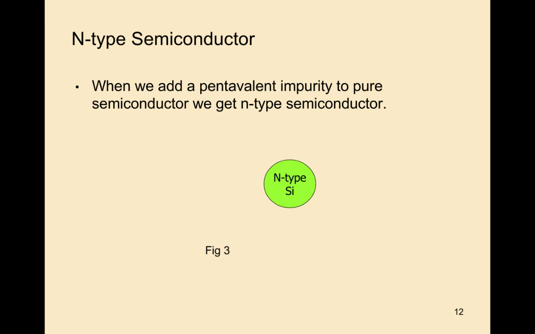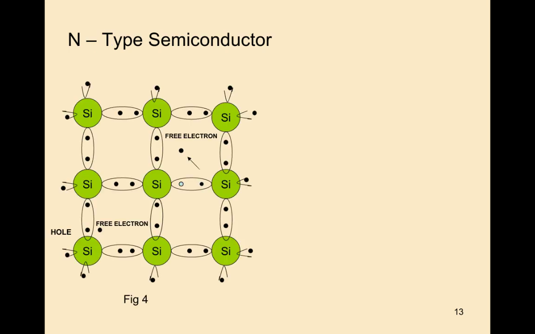By adding arsenic to pure silicon, we are getting the N-type semiconductor here. See, the silicon atom will contain 4 valence electrons. In the same way, arsenic will have 5 valence electrons.